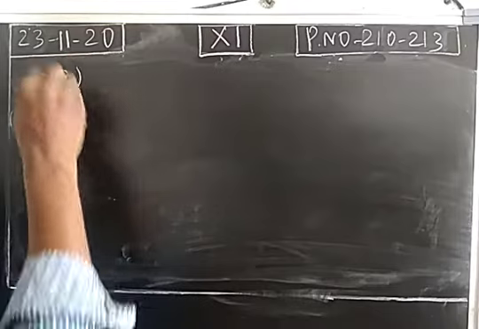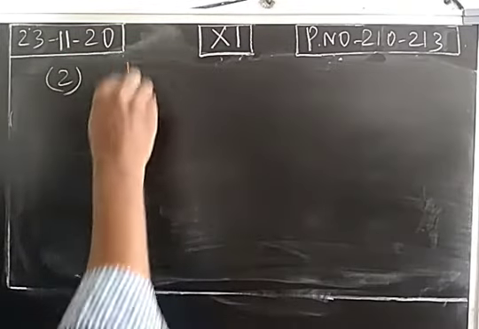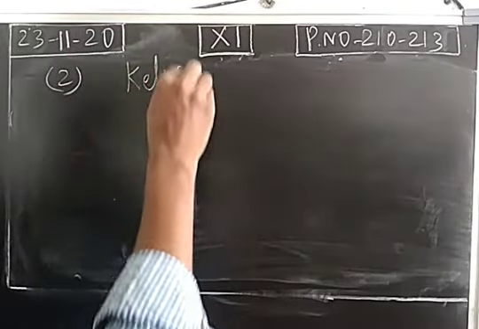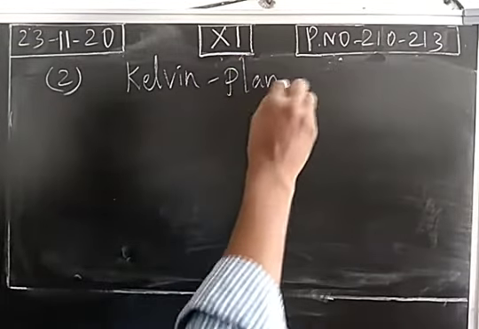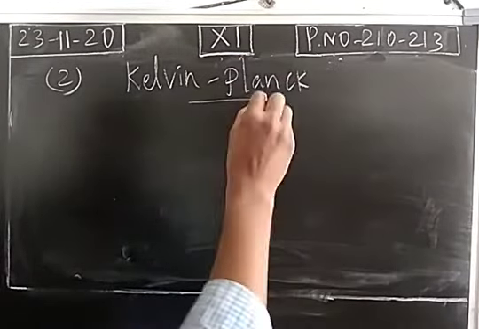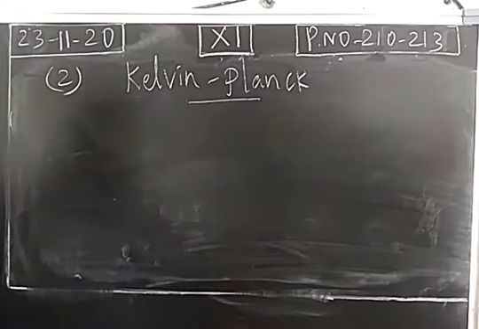Next one, Kelvin-Planck statement. According to Kelvin-Planck, it is impossible to construct a heat engine which absorbs heat energy from a hot reservoir and converts it completely into work without doing some changes.